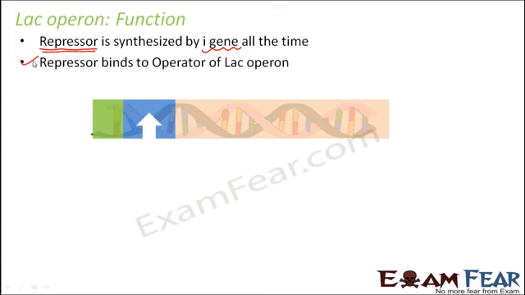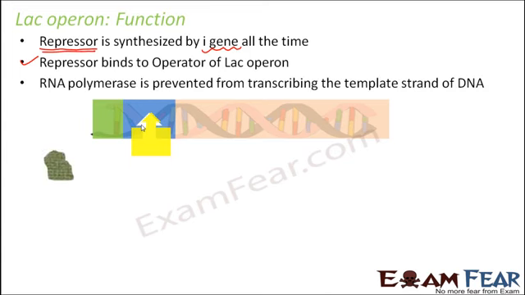Now what will happen? This repressor will bind to the operator region of the lac operon. This is the operator region, the blue region, and the repressor will come and fit with the operator region. Now as soon as the repressor binds to the operator, what will happen? When the RNA polymerase comes and tries to bind with the promoter, because that is what it has to do to start its job of transcription, it is prevented by this repressor. Due to its presence, the promoter is made inaccessible to the RNA polymerase.